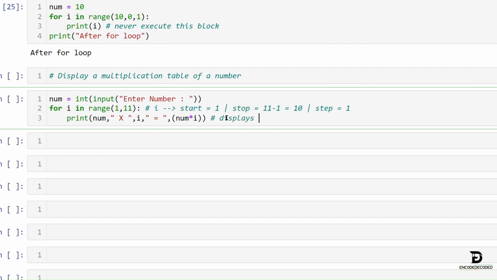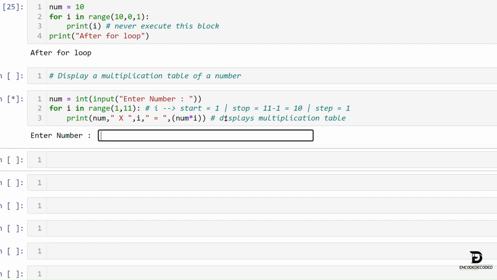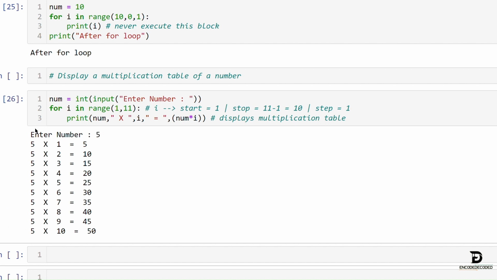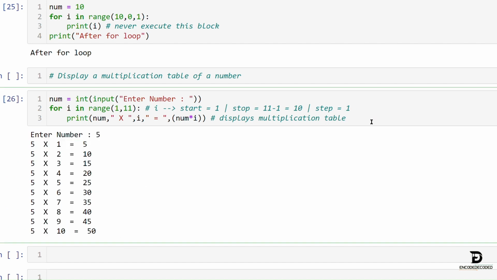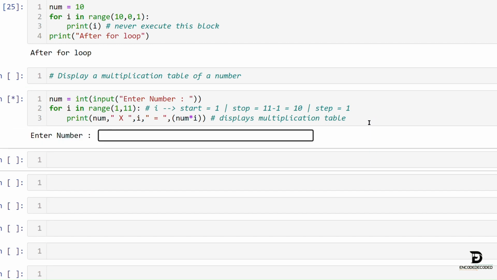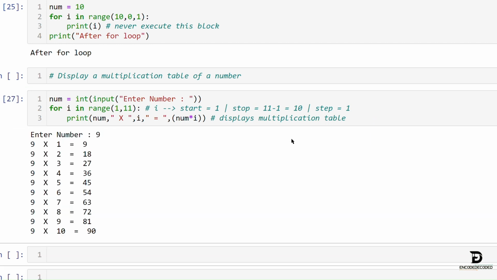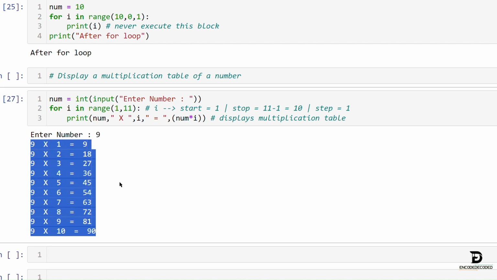Let's run this. It will ask the user to enter the number. Let's enter 5, and we can see the output as the multiplication table for 5. Run again and enter 9, and here we can see the output as the multiplication table for 9.